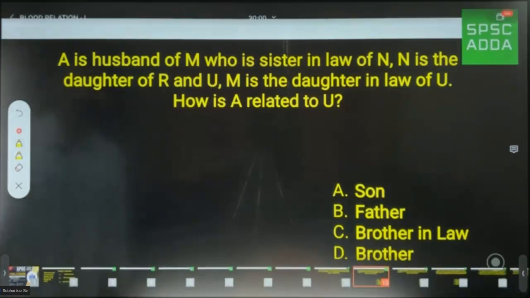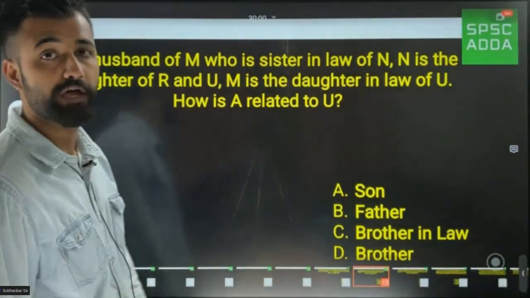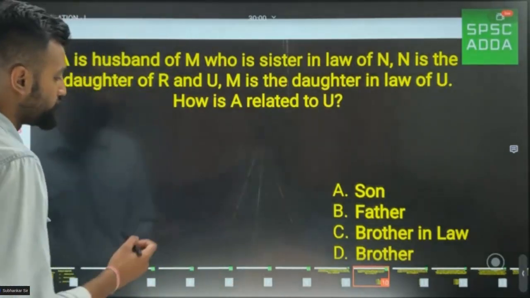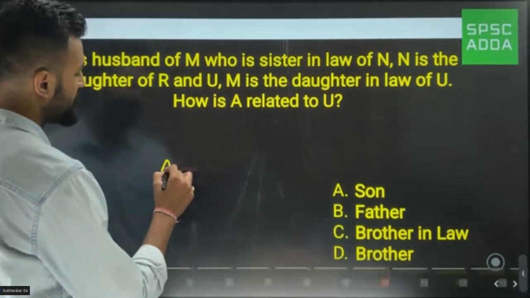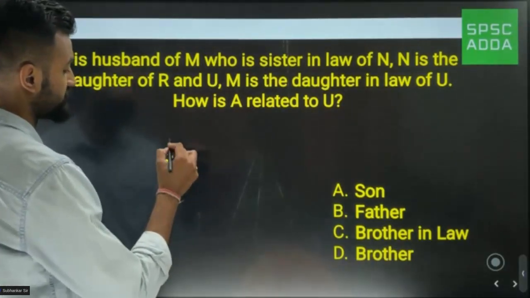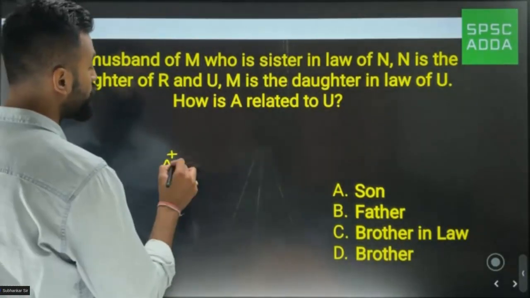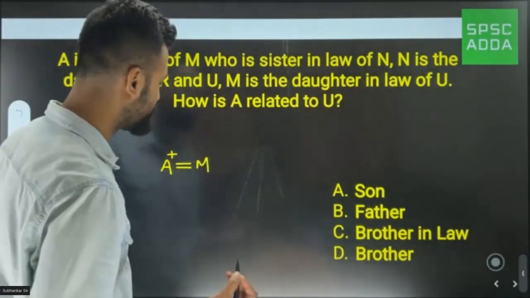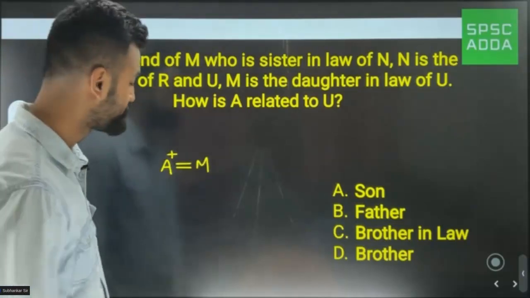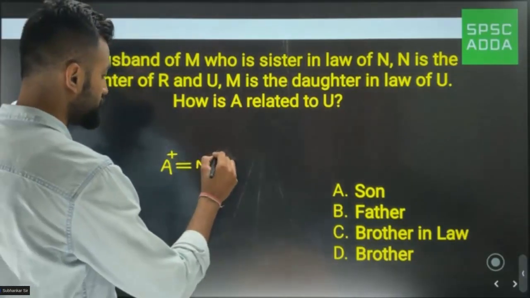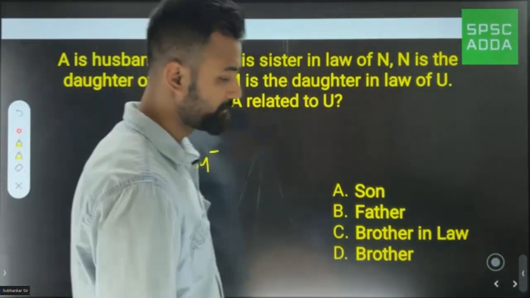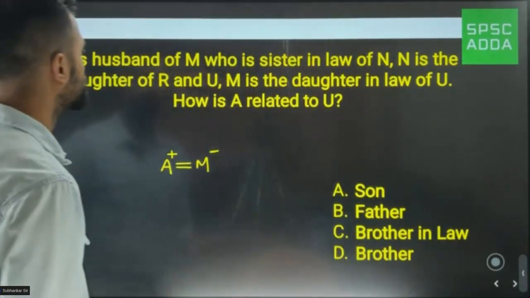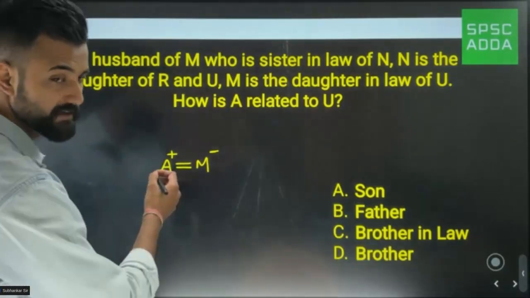Okay, see, A is husband of M. अभी A क्या है सर? M का husband है. So I would draw A, and as A is a husband, I'm going to put a plus sign. Male है ना? Of M. तो M और A का शादी, है ना? In short, marriage means I would use double line. Couple है ना? And A is a male, then M would surely be a female. ठीक है? Because marriage can be between male and a female only.